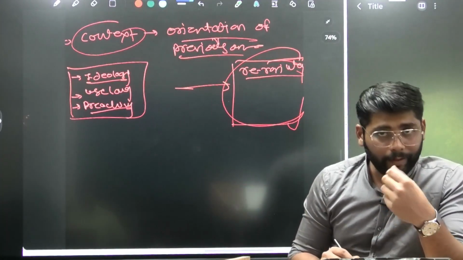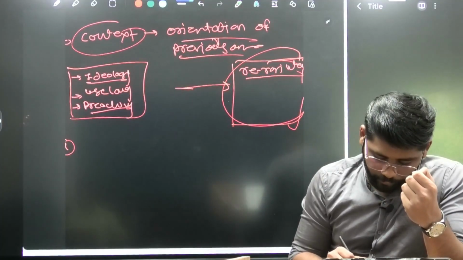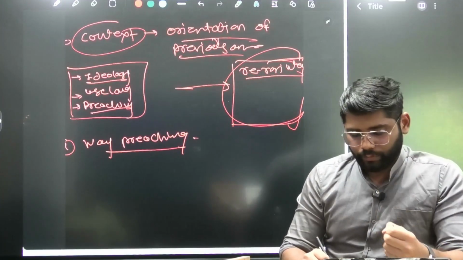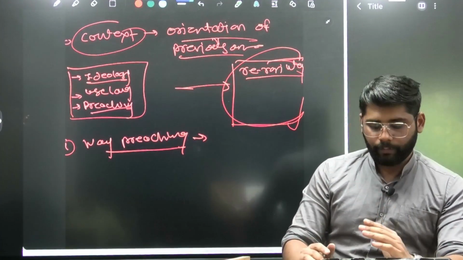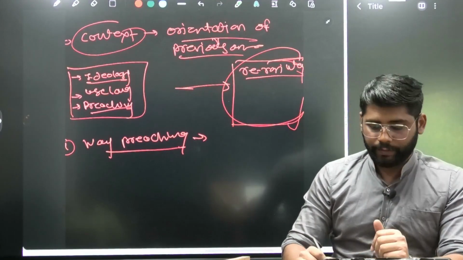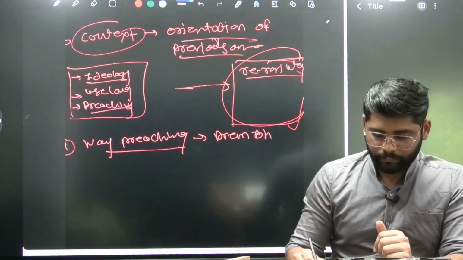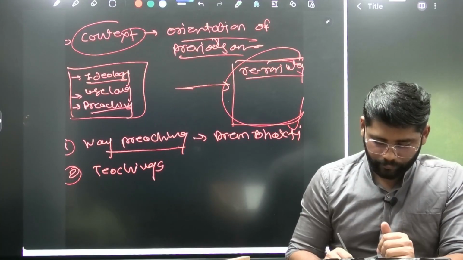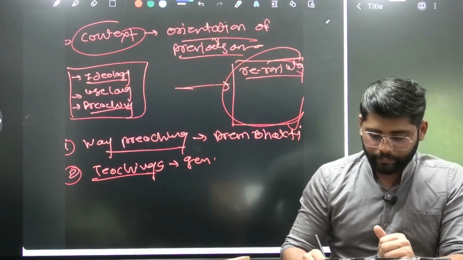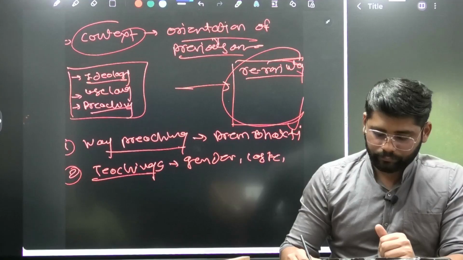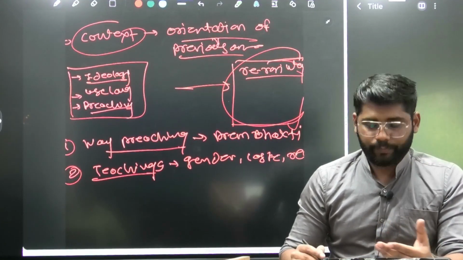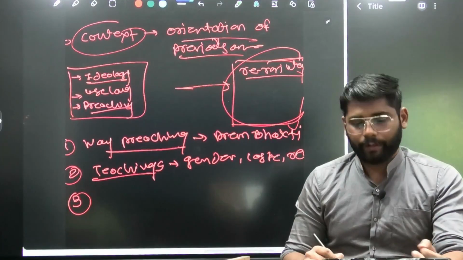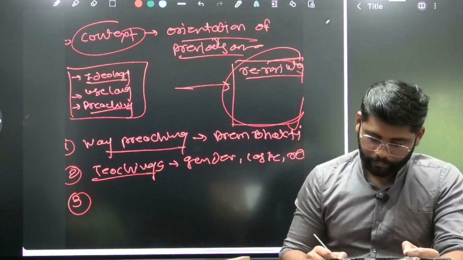So first, as we have seen, we are going to write his way of preaching. His emphasis was on bhakti. It is popularly known as Prem Bhakti, that we can mention here. Then second is his teaching. He preached gender equality, caste, religion, etc. This aspect we can bring here. Again, next part we can explain is the alternative given by him.